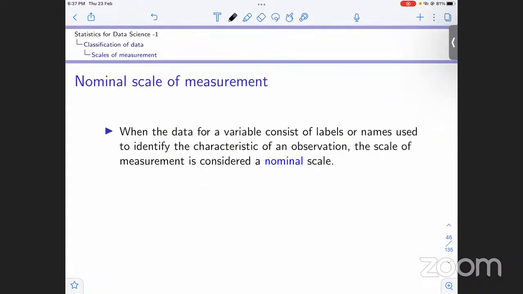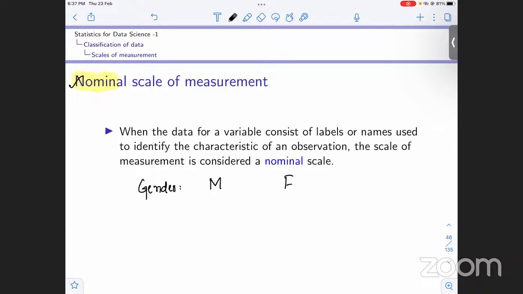Going ahead, first let us take up the nominal scale of measurement. In this nominal, it is something like naming. We are just concerned with naming of the data, okay. So when the data for a variable consists of labels or names used to identify the characteristic of an observation, the measurement is considered as nominal. For example, consider gender, okay. In gender, what we have is either M for male and F for female.